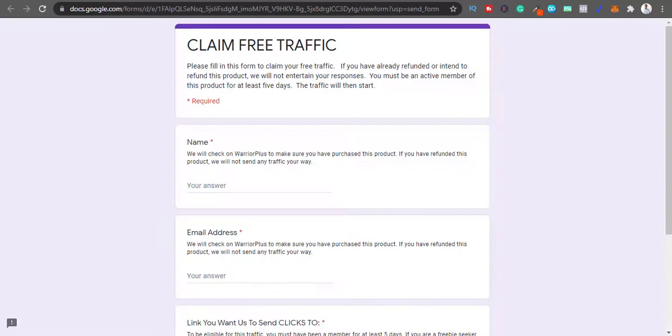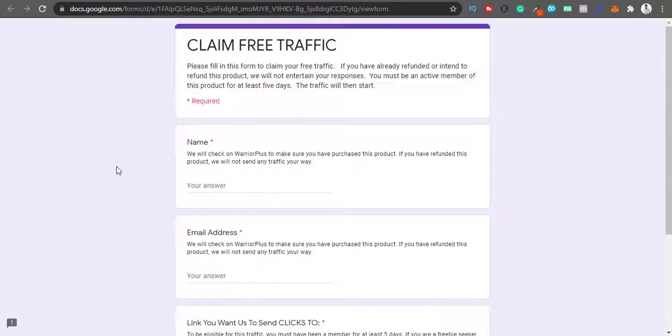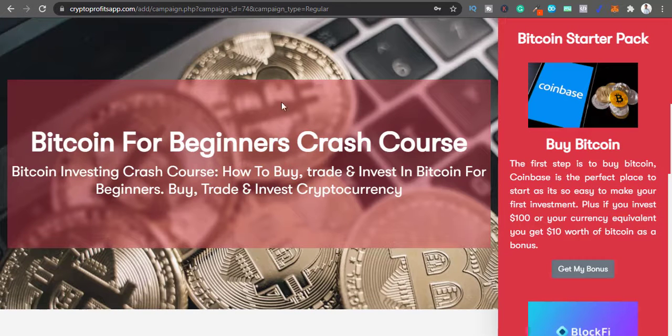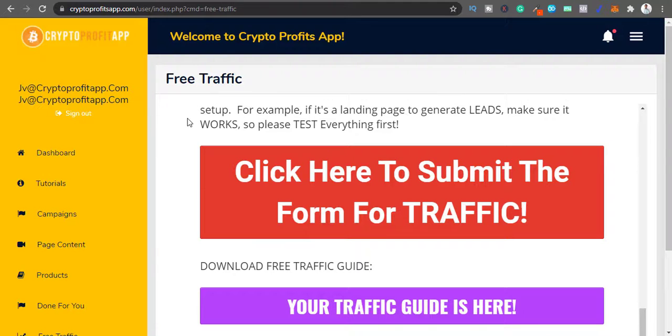So if I click that, it will open a Google form where you can enter your name, your email address, and the links you want us to send clicks to, and you add your link here. I don't think you will make a lot of money with 100, 200 or even 1000 clicks, because they are not targeted. Solo ads are for IM training, they are not really targeted for this anyway. There are a lot of moving parts here.